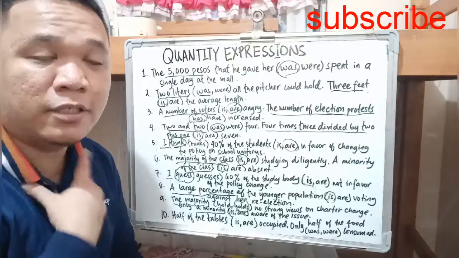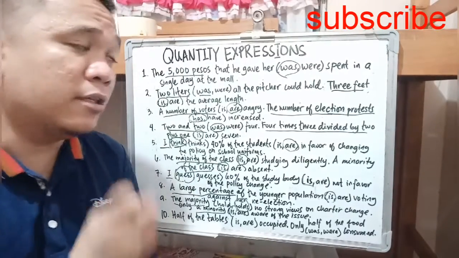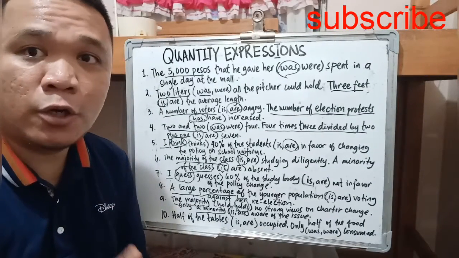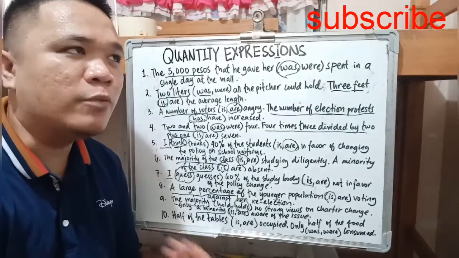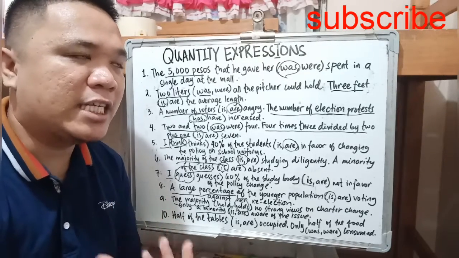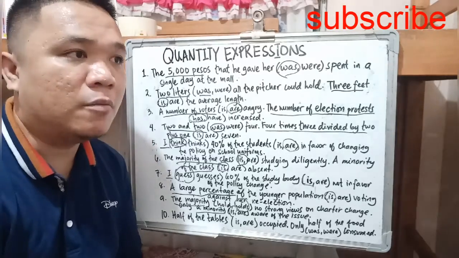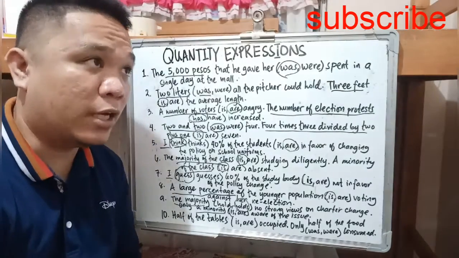Next, we have fractions. So the function of the fraction will depend on the object of the preposition, whether it's countable or non-countable. So once the object of the preposition after the fraction is non-countable, they are considered as singular. But if it is countable, they are considered plural.